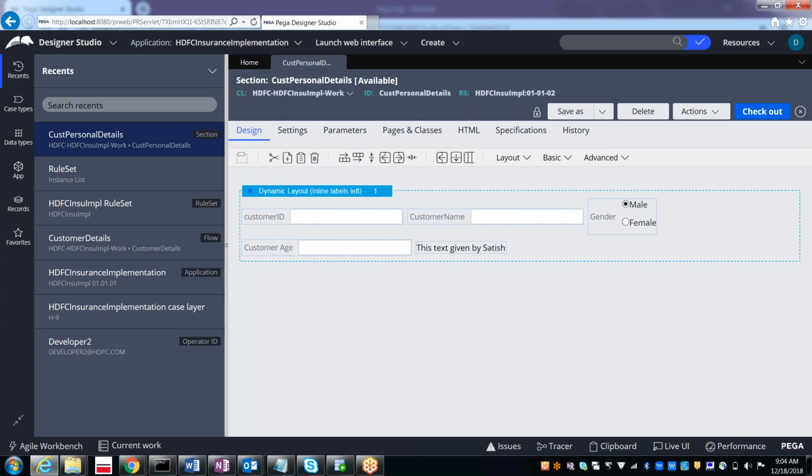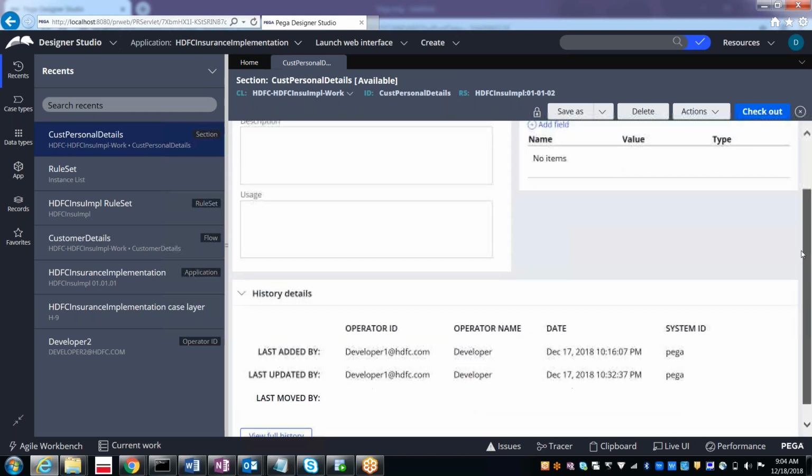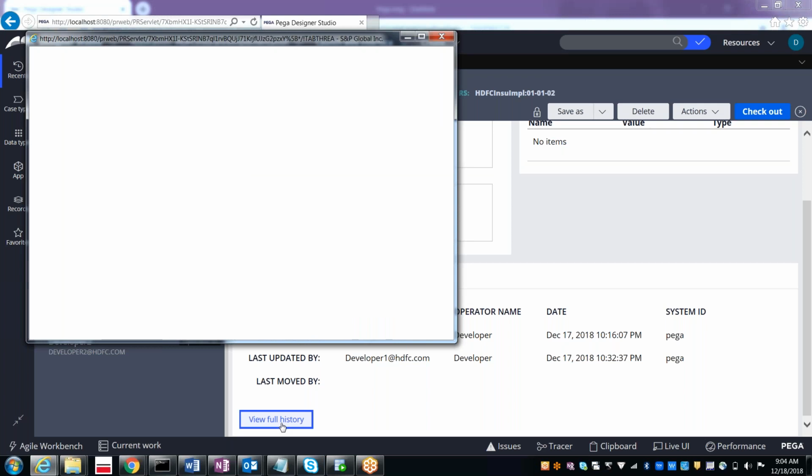Even if you are not clear about what developer 1 has done, you can go to the history tab. In the history tab, you will have something called view full history. If you select this view full history, then you can see the comments given by developer 1.